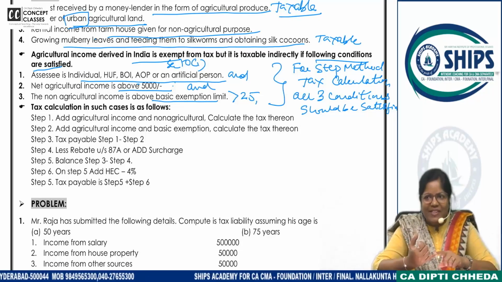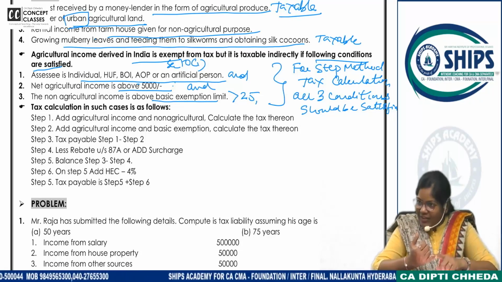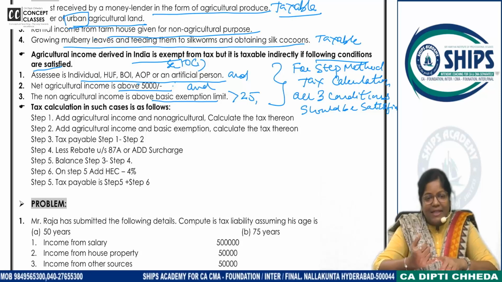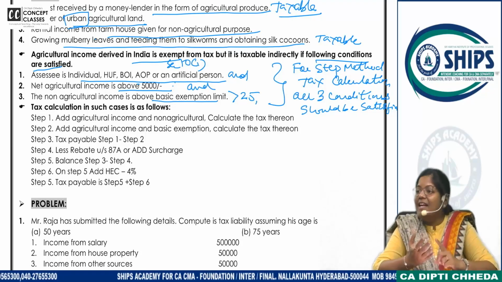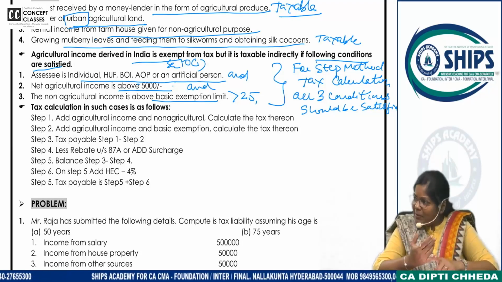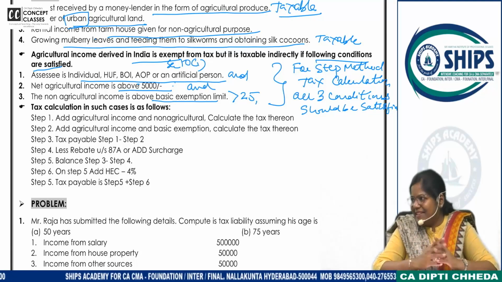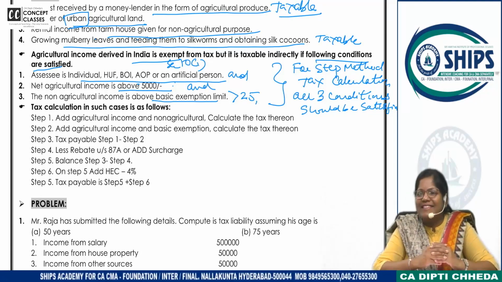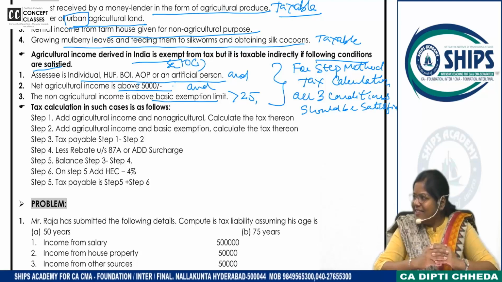Are you an individual? Yes. And are you having total income, taxable income, above basic exemption? Yes. Are you having agricultural income above 5,000? Yes. Pay the tax. As per which method? Step method. Shall we start?